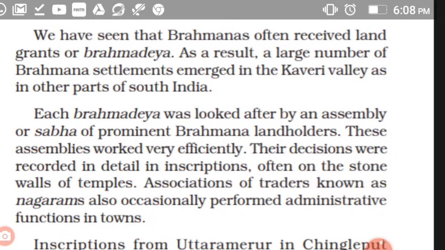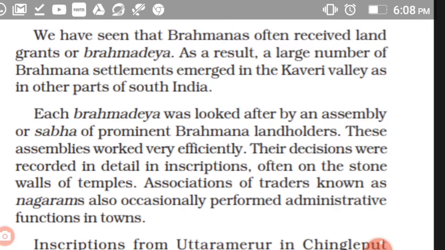These assemblies worked very efficiently. Their decisions were recorded in detailed inscriptions, often on the stone walls of the temples. The sabha is the assembly of the Brahmanas; only the Brahmana-membered assembly we call sabha. Every decision and discussion was inscribed on the rocks. Since there were no pens and paper as today, the proceedings of the sabha were carved on big walls with the tip of an iron tool. Those we call inscriptions.